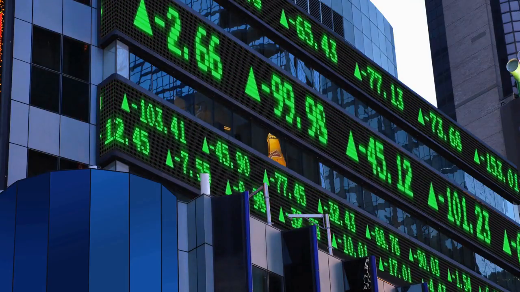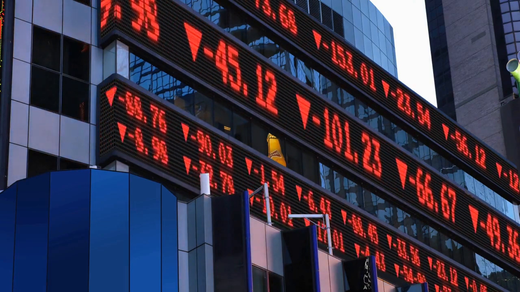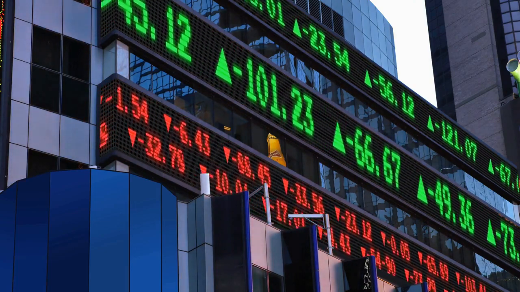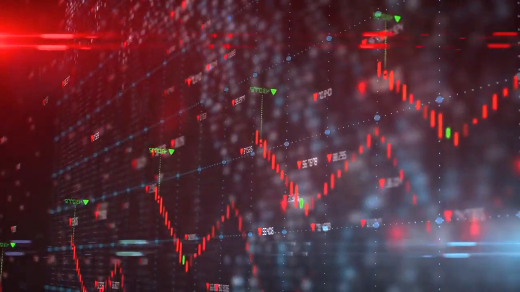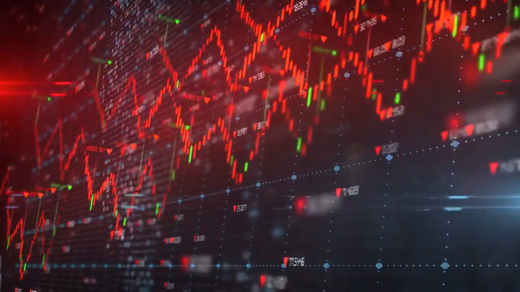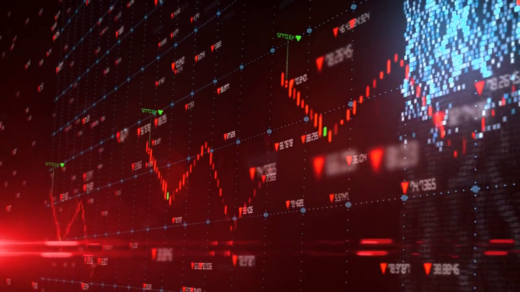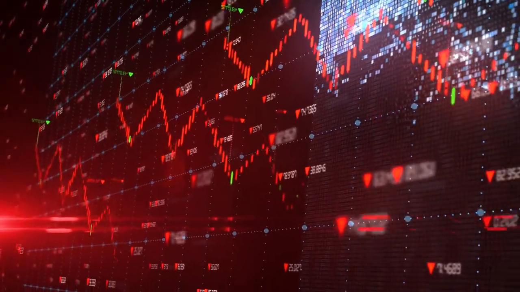Don't be too reliant on the index. While the Fear and Greed Index can be a helpful tool, it's important not to rely on it too heavily. The market is complex and dynamic, and there are many factors that can impact market sentiment beyond the indicators included in the index.